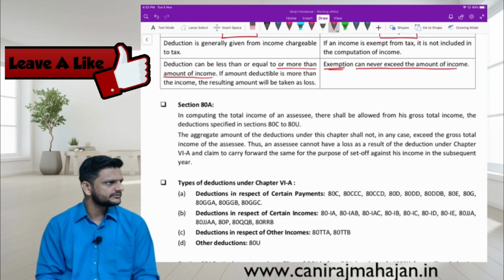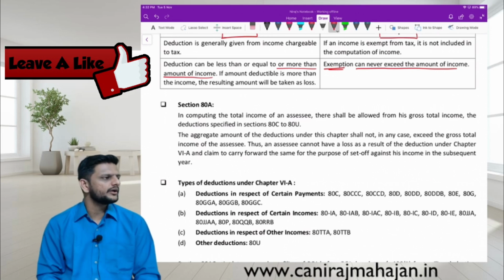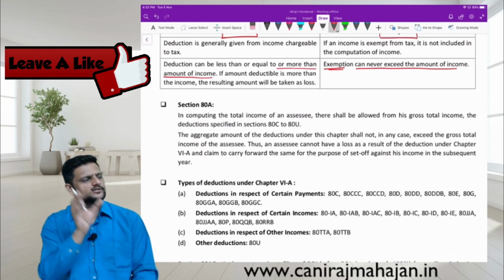Disallowance and deduction are exactly opposite, no? Disallowed means expenditure not allowed. Deduction means expenditure allowed. Deduction allowed means the same thing: expenditure allowed to be deducted.